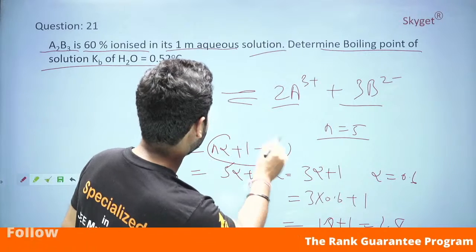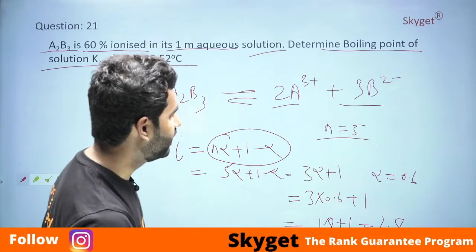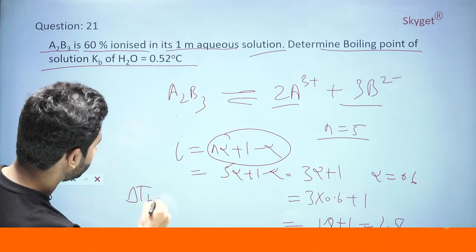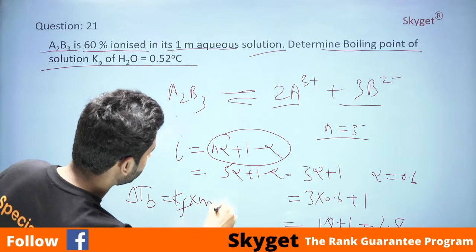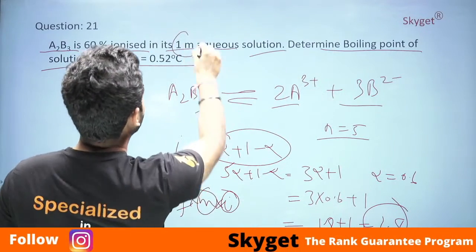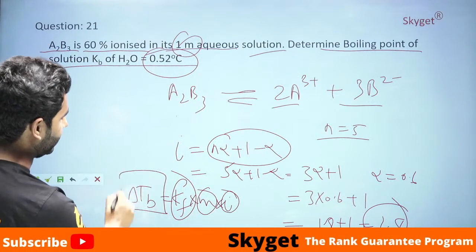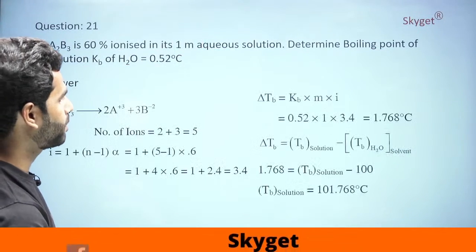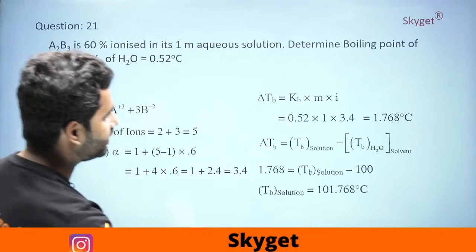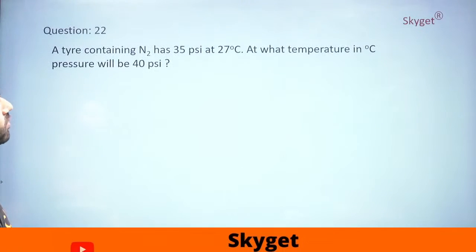Yes, right. 5 alpha minus 4 alpha, yes, 4 alpha plus 1. Okay, directly got the alpha, right? Now what we need to do is that delta TB is equal to Kf into M into I. We have the I, we have the M, 1 molar, and we know the Kf. Directly put these values into the delta TB equation and directly get the answer. Let's see what it is. See, directly you get the answer. Directly solve it, directly you will have the TB solution, right? Let's go to the next question.